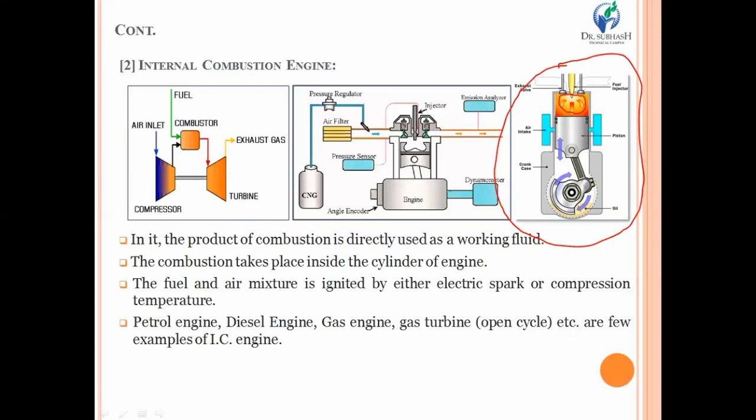Generally, fuel and air mixture is ignited either by a spark plug or due to compression temperature. In case of petrol engine, we know that due to sparking through spark plug, we are igniting the air and fuel mixture, whereas in case of diesel engine, due to high pressure ratio, there is a high temperature of air, and due to that self-ignition temperature of air, ignition takes place. A few examples of an IC engine are petrol engine, diesel engine, gas engine, and gas turbine, open cycle.